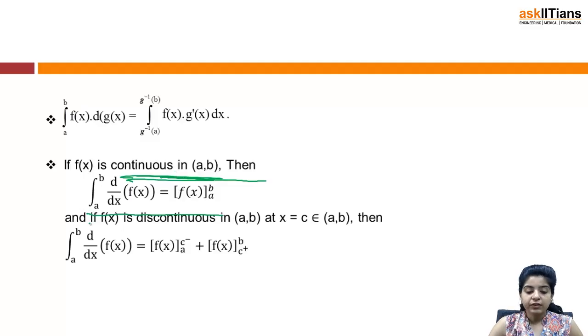Whereas if f(x) is discontinuous in [a, b] at some point x equal to c lying between a and b, then the integral from a to b of d by dx of f(x) would be equal to f(x) taken with the limits from a to c minus, plus f(x) from c plus to b. So basically we have broken this and taken a to c minus, then c plus to b.